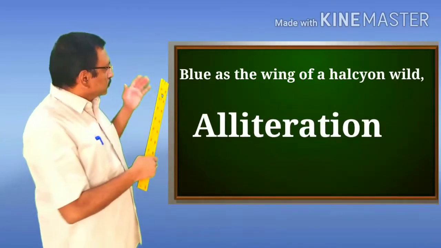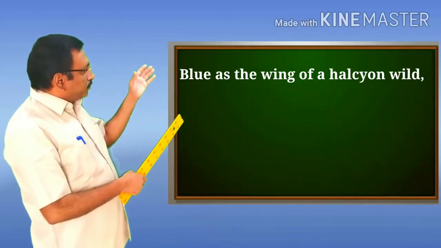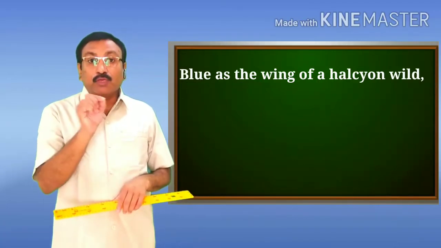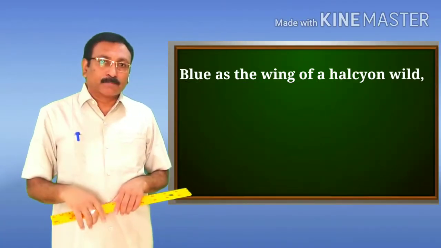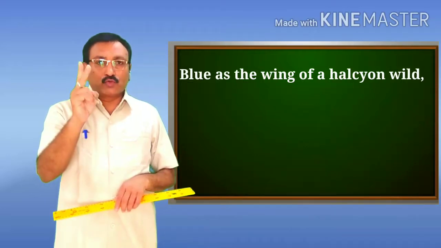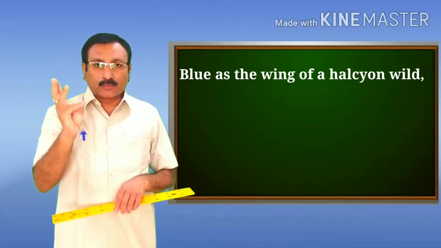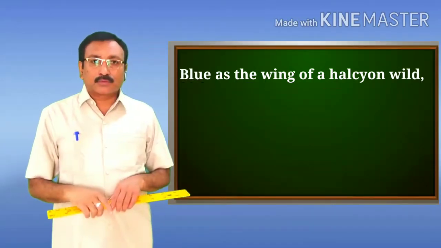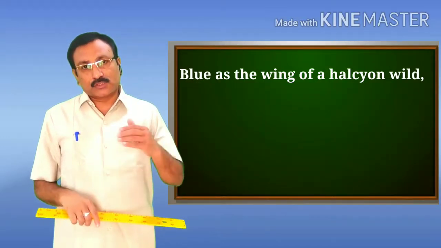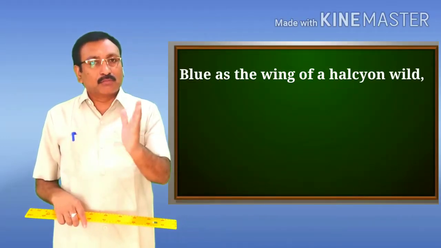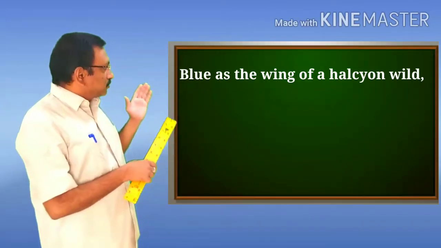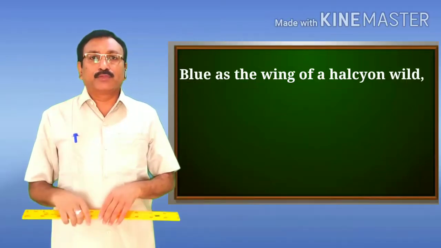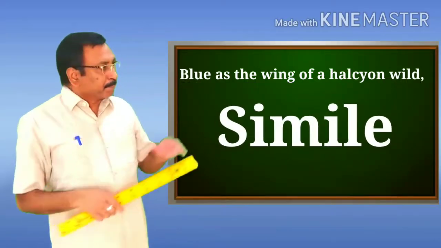In this line, the color of the garment, blue, is compared with the wing of the bird kingfisher. So here we have a comparison between two different things: the color of the garment blue, and the second one is the wings of the bird kingfisher. So this is an explicit comparison with the marker of comparison, as, and therefore this line is also an example of the figure of speech simile.